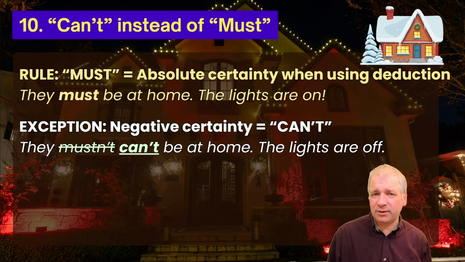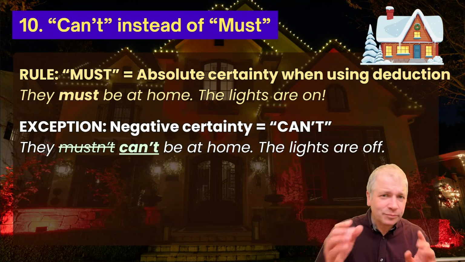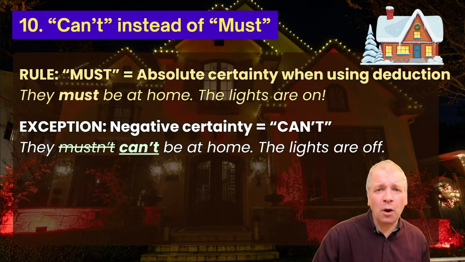If you say mustn't, that means there's a rule not to do something, and we can't do that. So we use can't instead of mustn't.